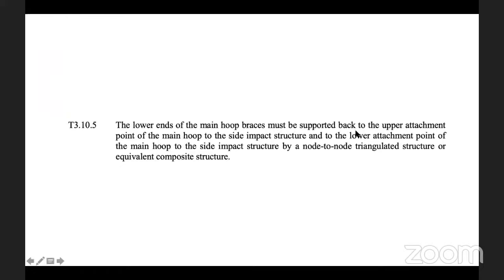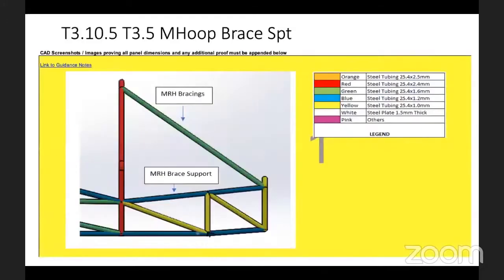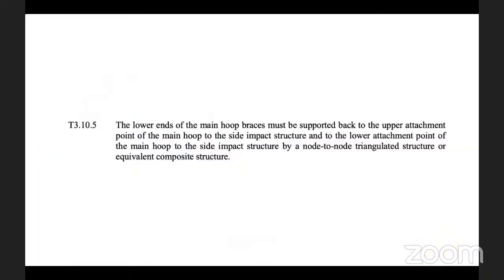must have support back to the upper attachment point of the main hoop and to the lower attachment point. That means it has to go to the upper as well as to the lower attachment point of the side impact structure, and that has to be triangulated. So if you see here, in this case, do you think it is doing the purpose? It would be clear to you if you go and read it once again. So this is where the major intent happens.